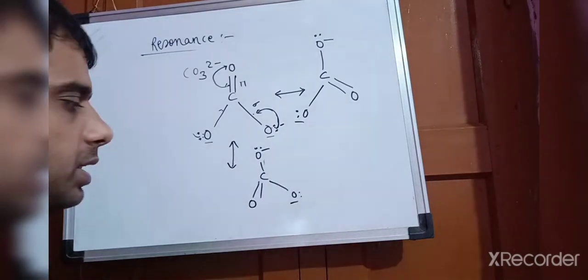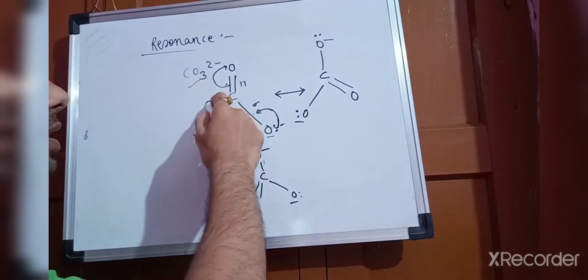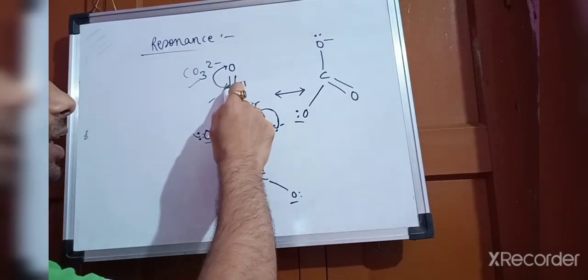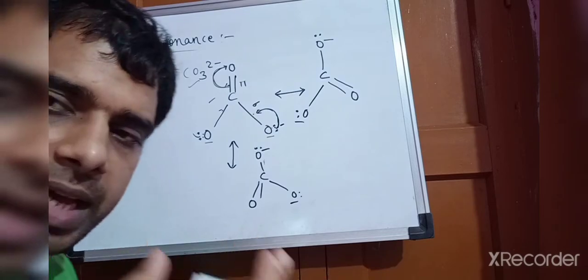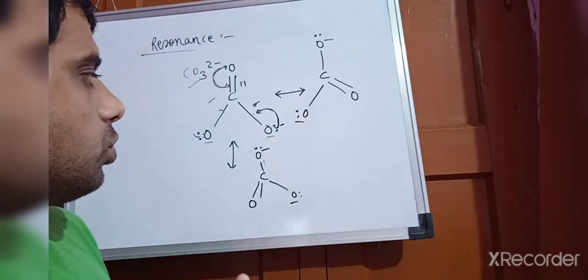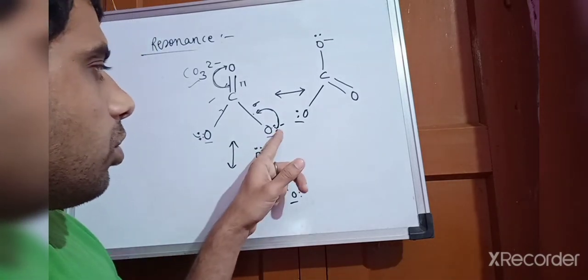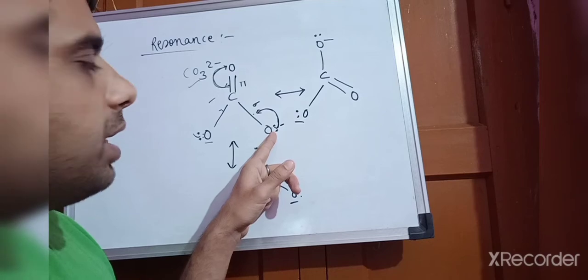So these are the 3 cases that actually exist in carbonate, where the pi electron has shifted and given some opportunity to the other oxygen to place this electron at a different place.